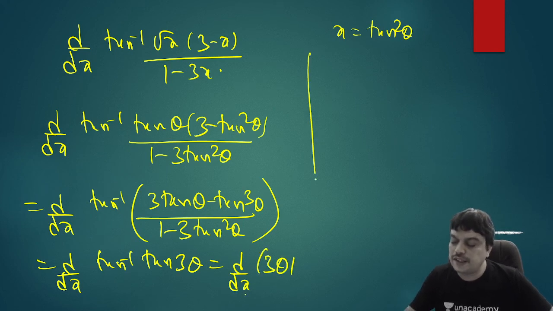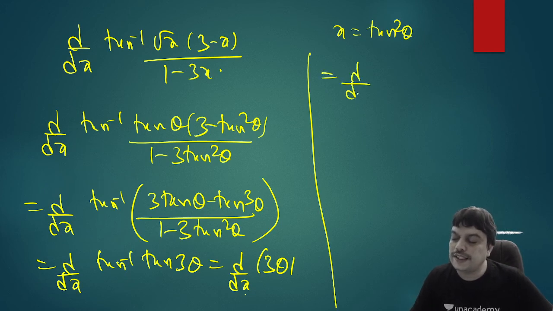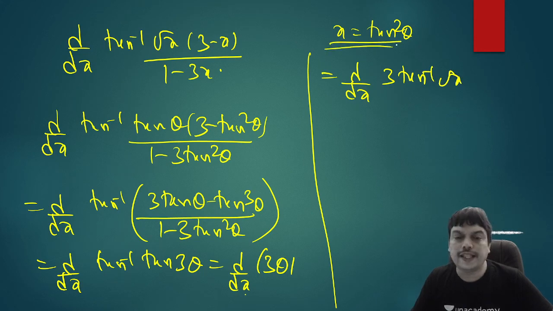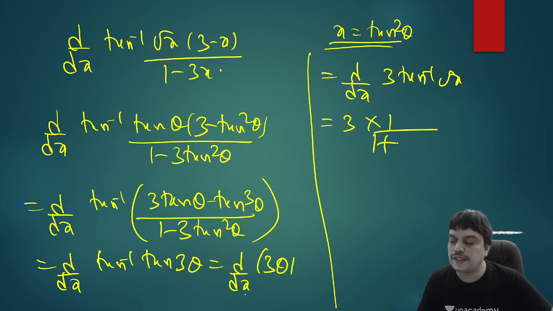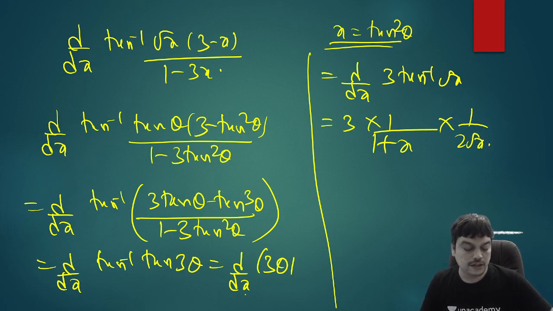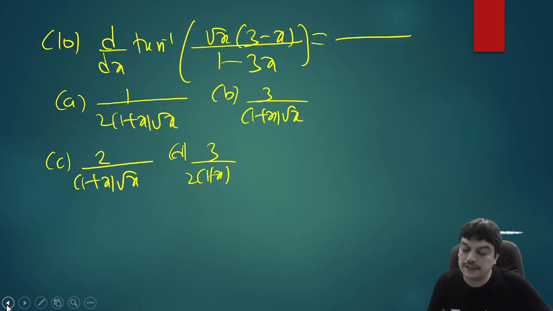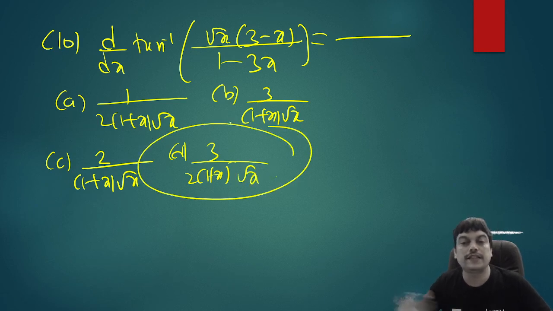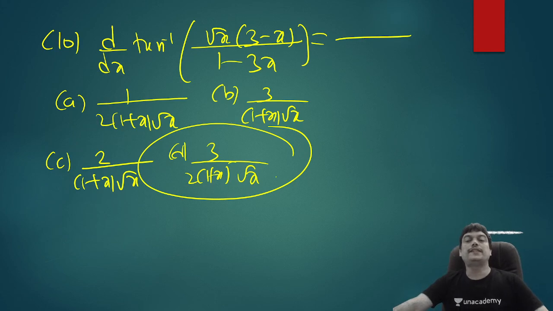So that is equivalent to writing d by dx of 3 theta, which is nothing but 3 into tan inverse of root x, because x is tan square theta, so theta is tan inverse root x. If you differentiate, 3 will come out. Tan inverse will have a derivative 1 by 1 plus x square, so 1 by 1 plus root x whole square, which is x, multiplied with root x, which has a derivative 1 by 2 root x. So we have 3 by 1 plus x into 2 root x. That is the answer. I think in the options that 2 was missing; actually, some root x also must be there. So this will become the answer in that case. So option D is the correct answer.